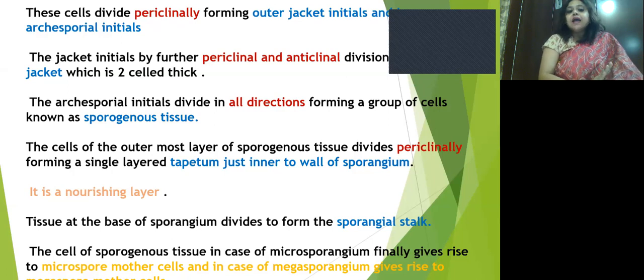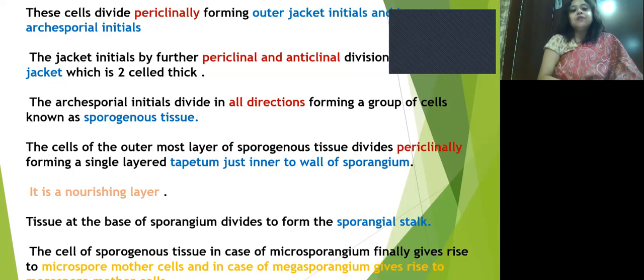The cells of the outermost layer of the sporogenous tissue divide periclinally again, forming a single layer tapetum just inner to the wall of the sporangium.